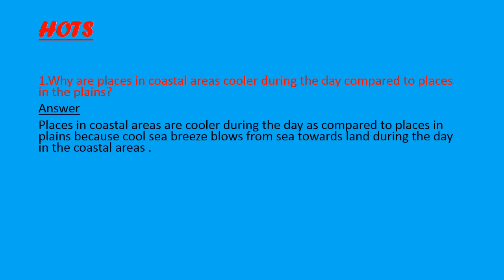Now the next one is HOTS, higher order thinking skill. Here we have two questions. First question is, why are places in coastal areas cooler during the day compared to places in the plains? Its answer is, places in coastal areas are cooler during the day as compared to places in plains, because cool sea breeze blows from sea towards land during the day in the coastal areas.